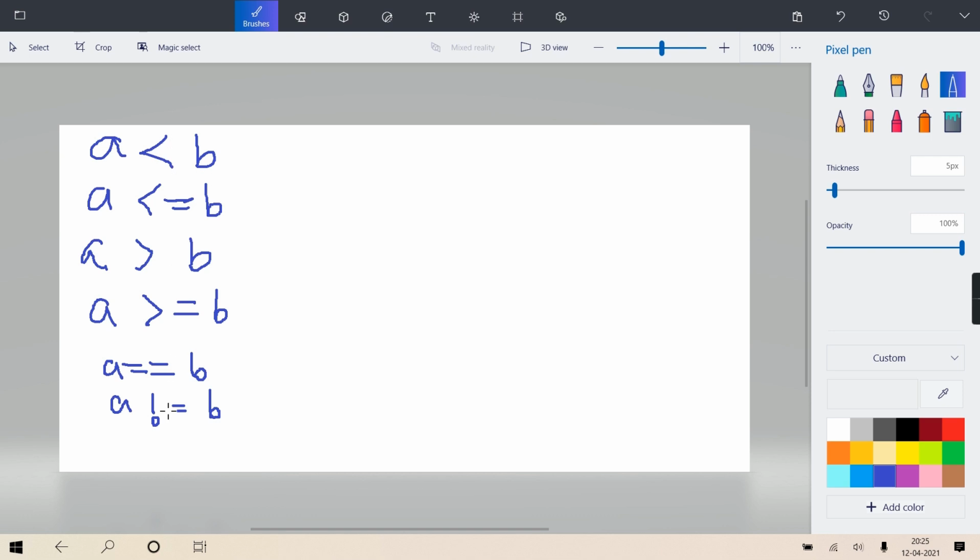Okay, now the speciality of these operators is that you can use them for any combination of int, float, boolean. First remember, the first 4 you can use for any combination of int, float and boolean. Any combination means one is int, one is float, or one is boolean and another int. Any combination for the first 4.